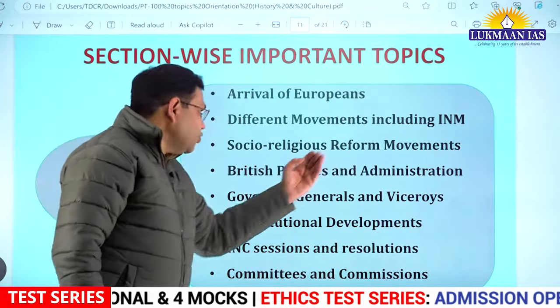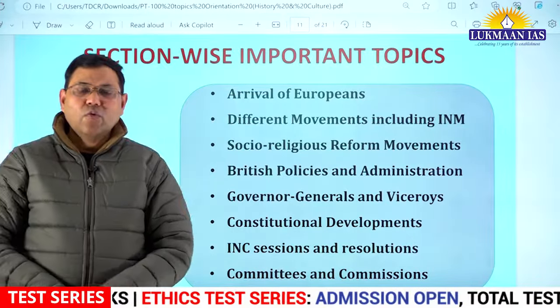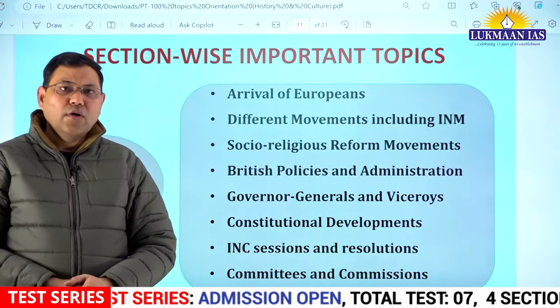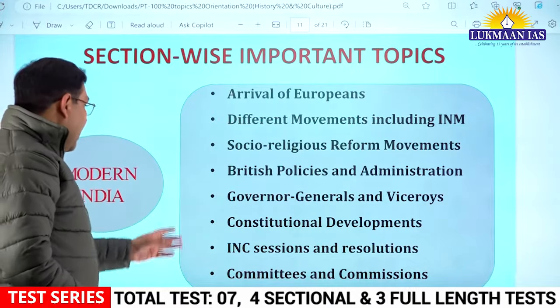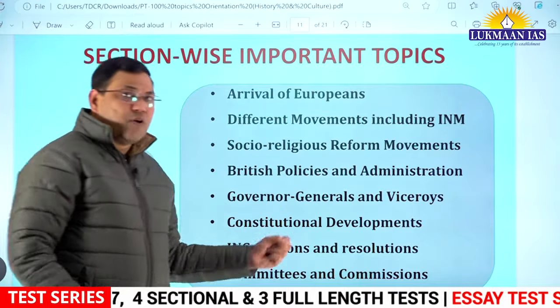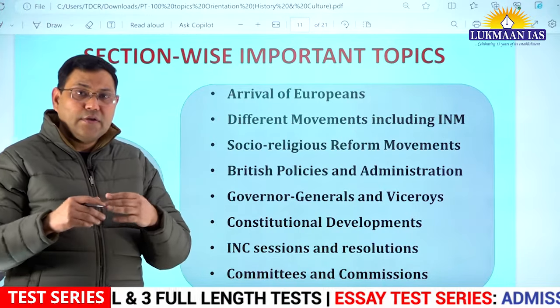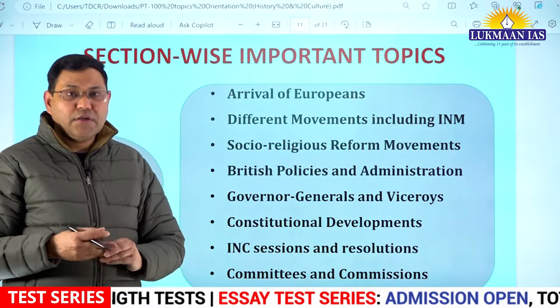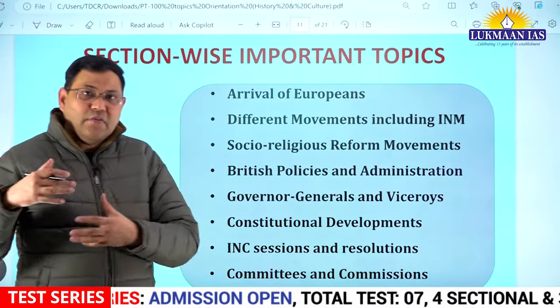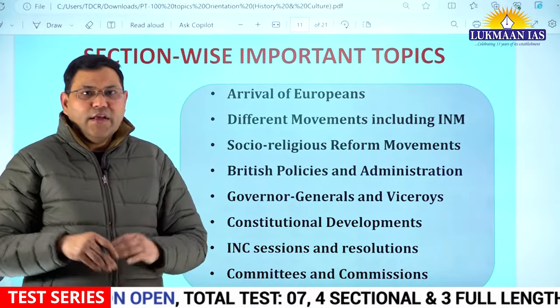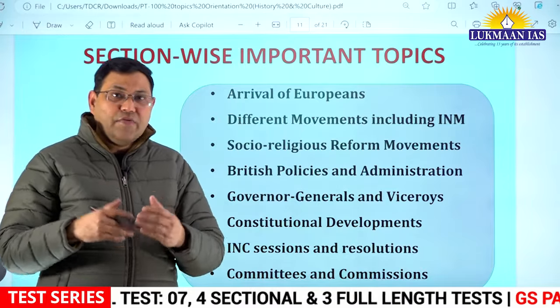You should also study social religious reform movements, the major ones, very well, their founders, their contribution, etc. And then important British policies, for example, economic policy and the stages of British colonialism, how administration evolved, and when administration is evolving, different acts are coming.